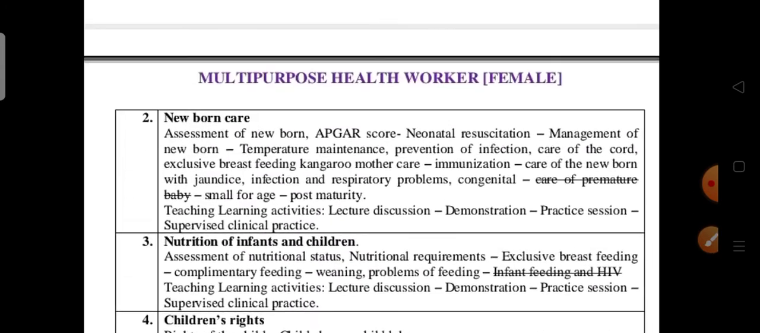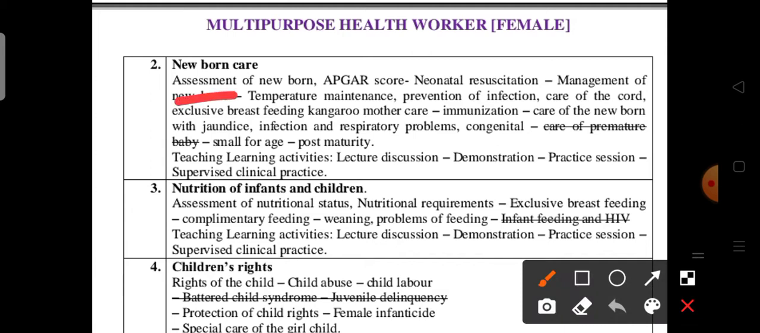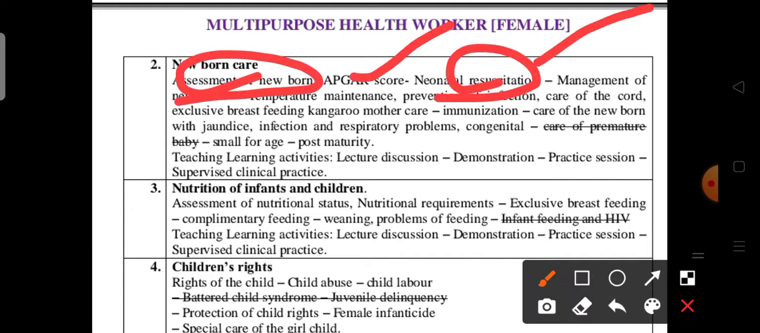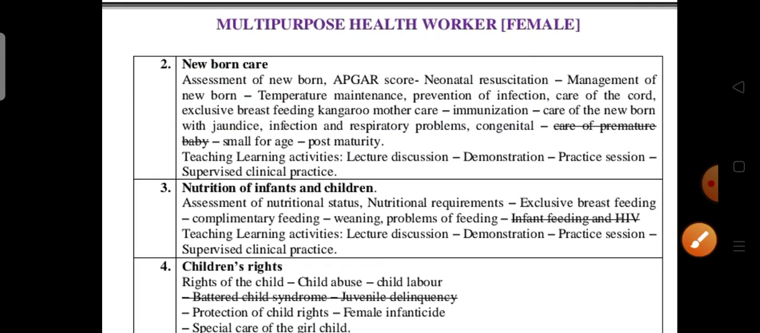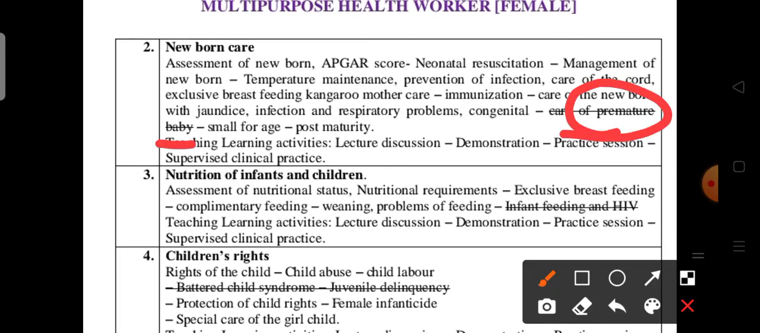So next coming to newborn care. In newborn care, newborn assessment is very, very important. Assessment of the newborn baby is very important. Neonate resuscitation, a 2 marks question, is important. Okay, next jaundice, kangaroo mother care, breastfeeding, care of the cord. Okay, small for age, post maturity. So these topics are important. Okay. So in this unit, only one topic is deleted: care of premature baby.